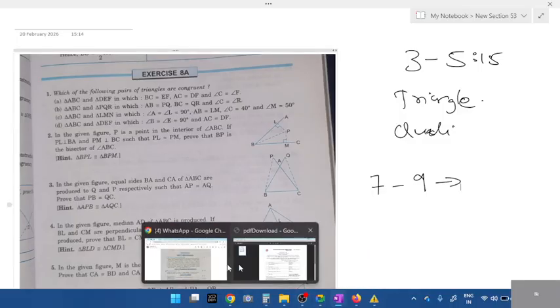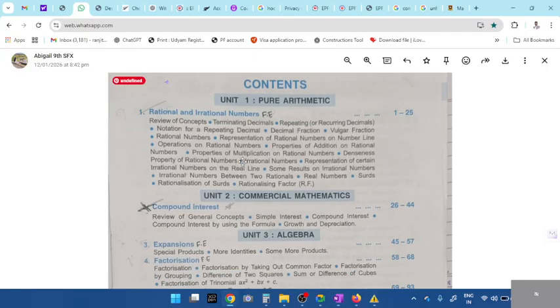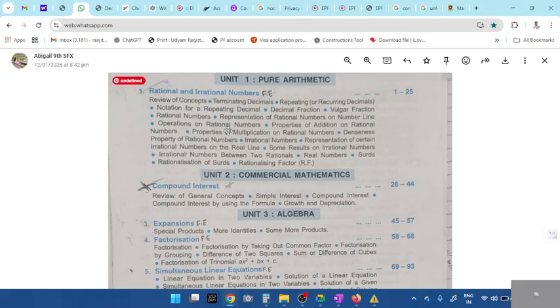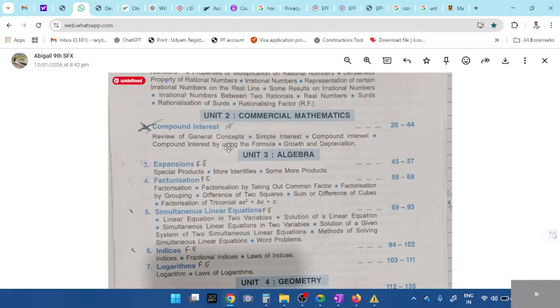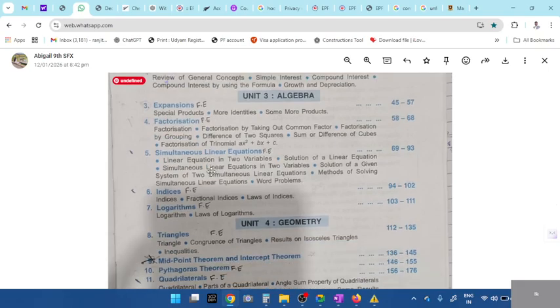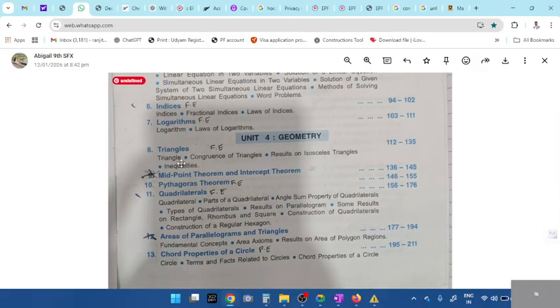In this 7 to 9, which chapter shall I start? After 9, you'll have to complete rational number. Study on your own. Last week, I conducted a test, and that time I completed expansion, factorization, all this. So I want you all to prepare rational number, expansion, factorization, simultaneous linear equation, indices, logarithm. These many chapters, students.